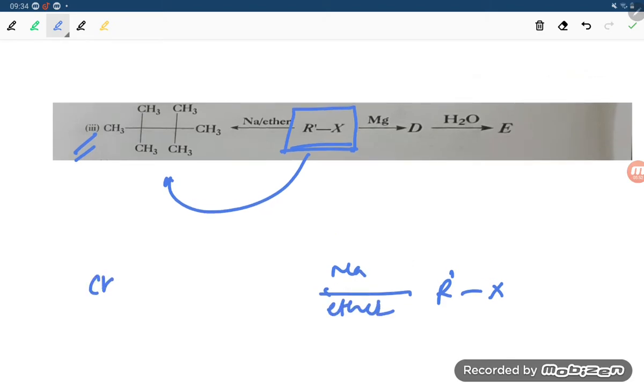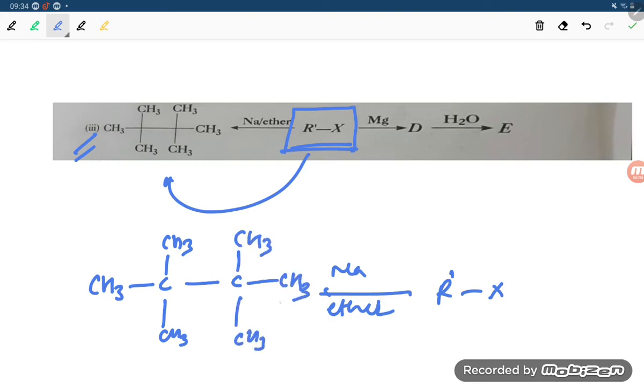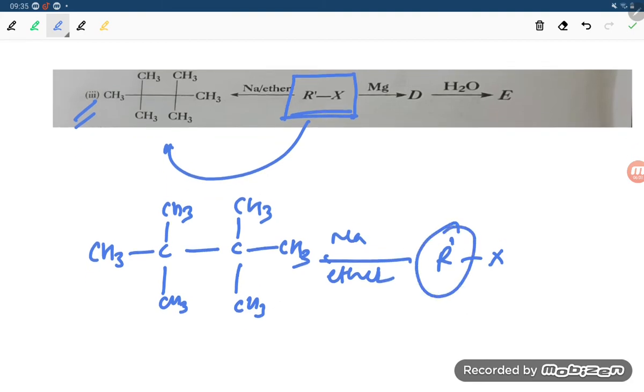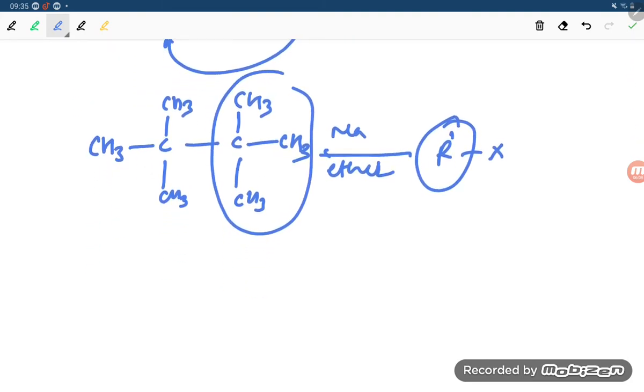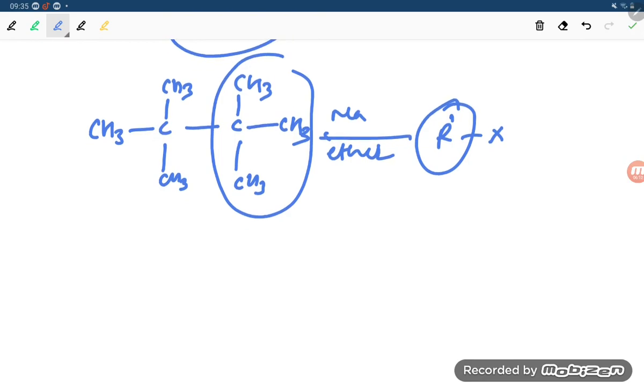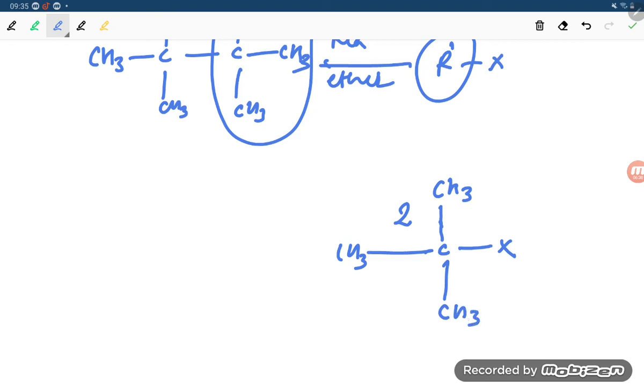Okay, it means CH3 C, and here is CH3, and here is CH3, and here is also. So that is two tertiary, 3 degree alkyl groups are there, meaning this group resembles this. Okay, so what will happen student, try to understand R dash, how you will take R dash. Two molecules you have to take, that is CH3, and here you take C, here is X, here is also CH3, and this is CH3, right student?